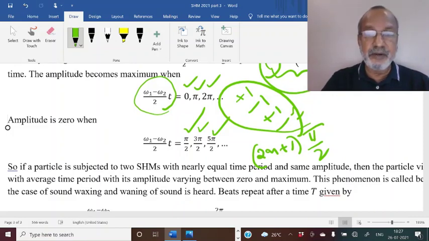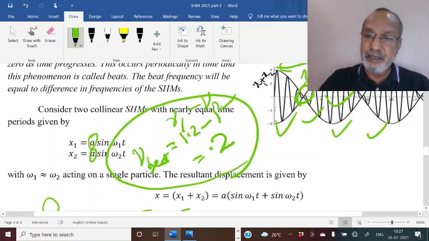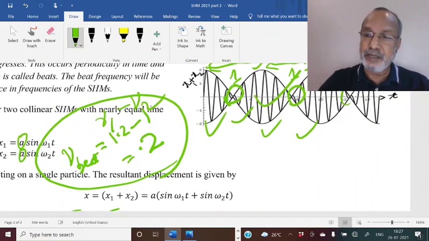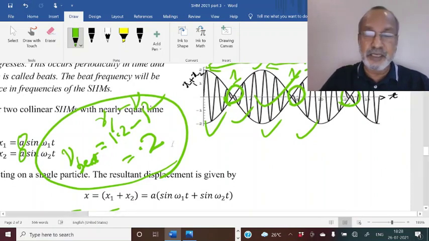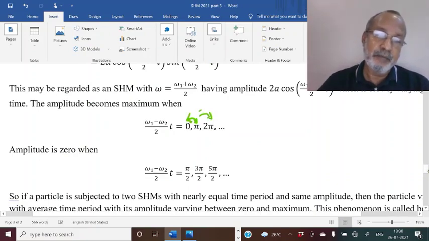The cos will be 0 and the amplitude will be minimum, that you can see here, here and here. The amplitude of oscillation becomes 0. You can see that the adjacent maxima are separated by a difference of pi. Here also, pi by 2 plus pi is 3 pi by 2, 3 pi by 2 plus pi is 5 pi by 2.